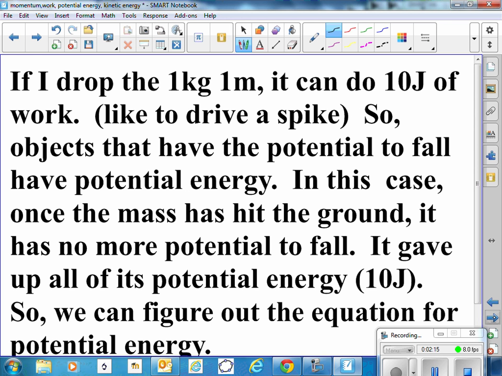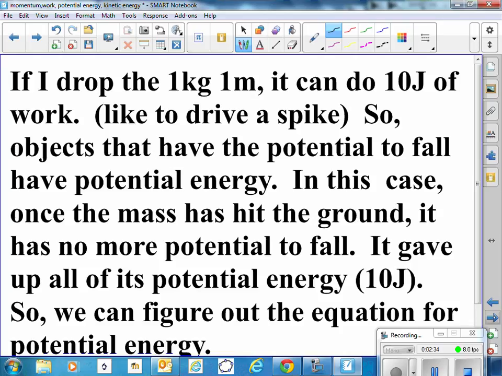Well, if I drop a mass, say it's 1 kilogram, it can do 10 joules of work because it took me 10 joules of work to lift it. So if I drop it, it can give that work to do something like drive a spike into a railroad.